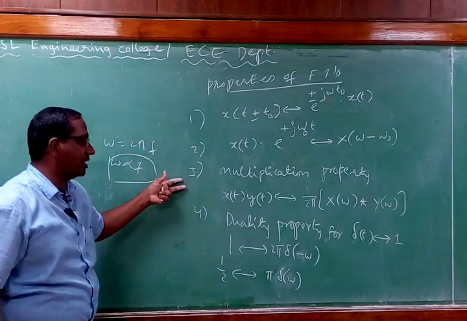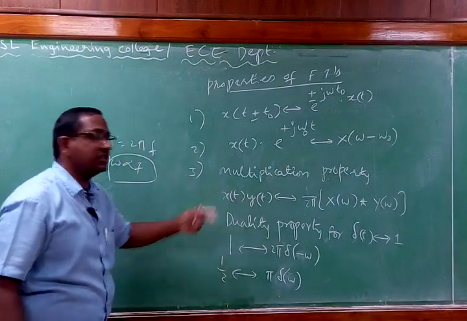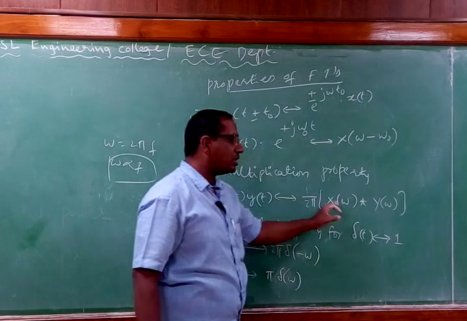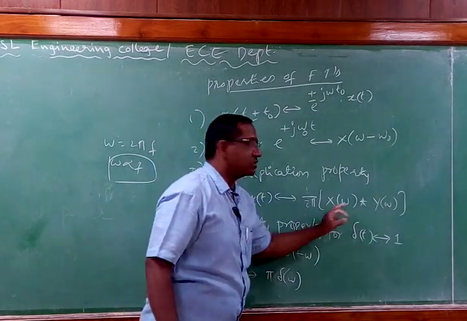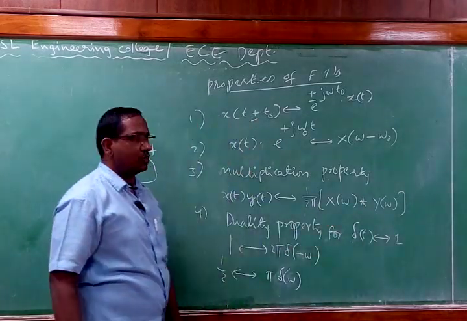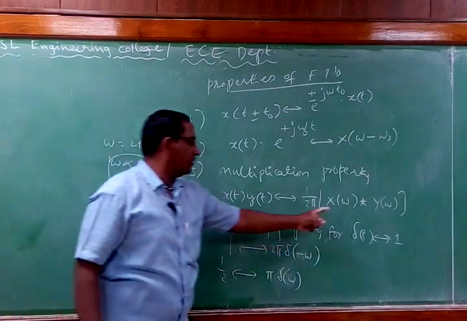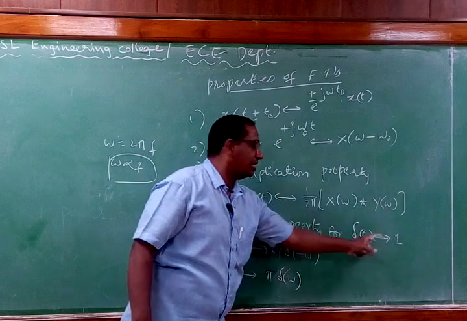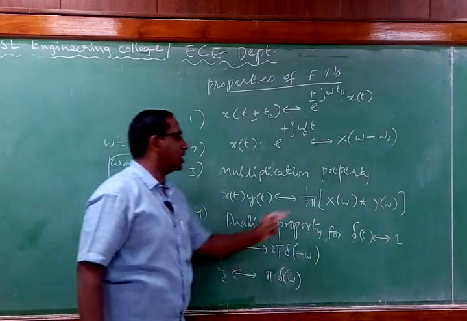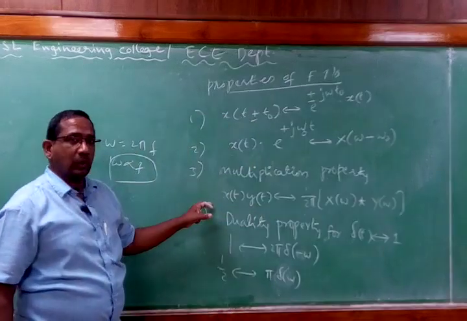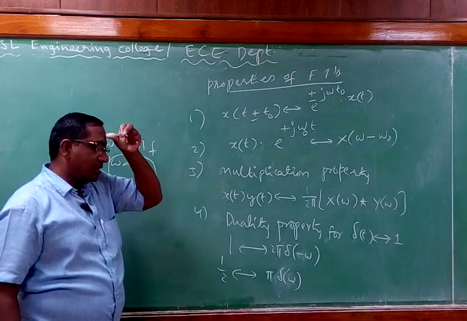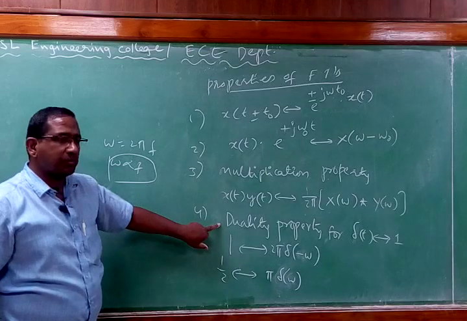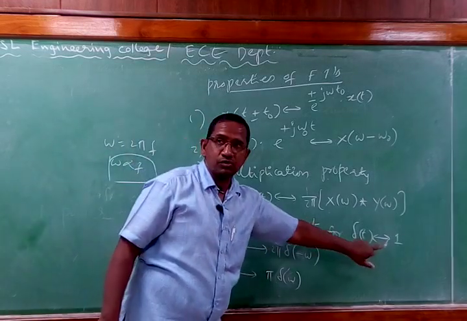What is the multiplication property? When you multiply two signals in the time domain, how do you see it? You simply see it as 1 by 2 pi times the convolution of the two signals in the frequency domain. So you have to find individually the Fourier transform of x of t and the Fourier transform of y of t. Then simply you convolve them. After you convolve, you get the equivalent value for this multiplication. The next one is the duality property.